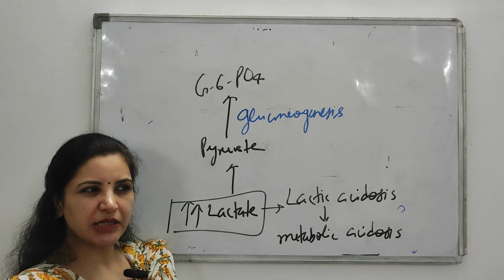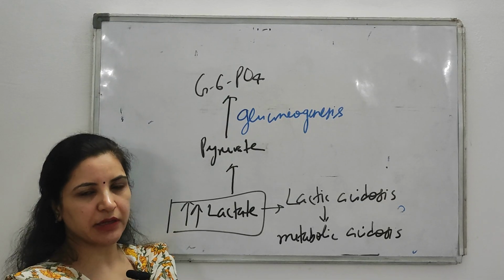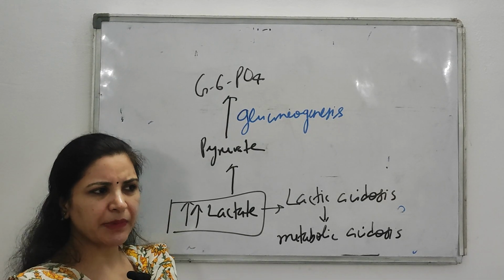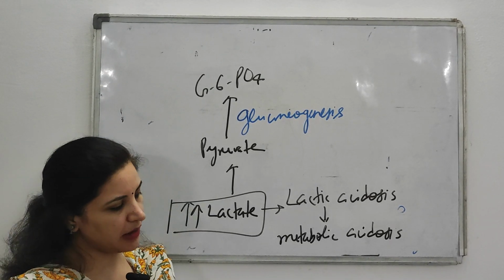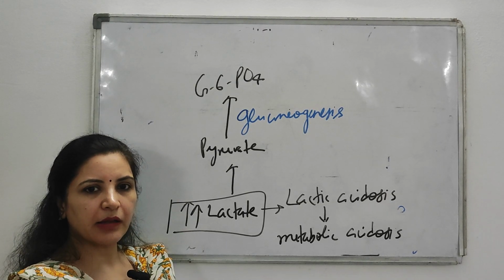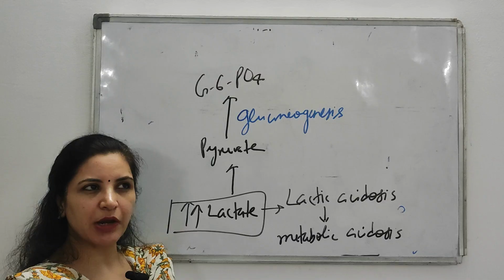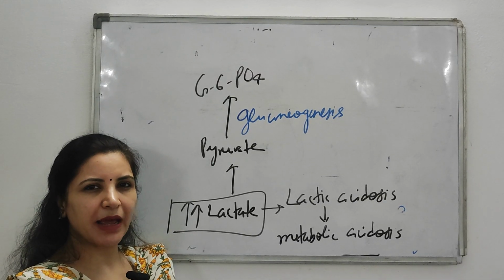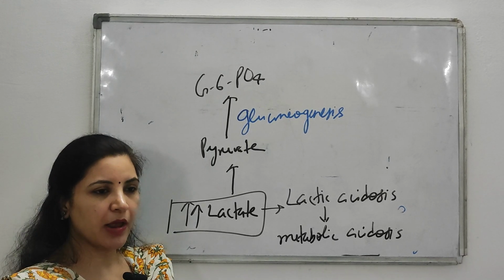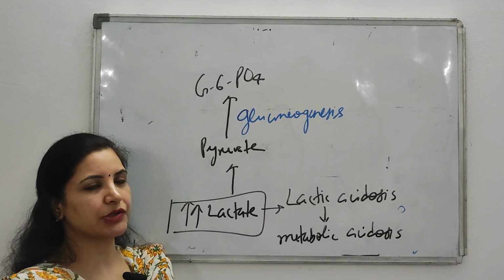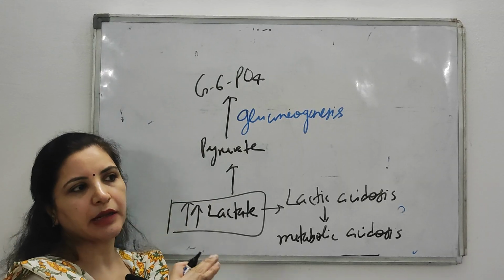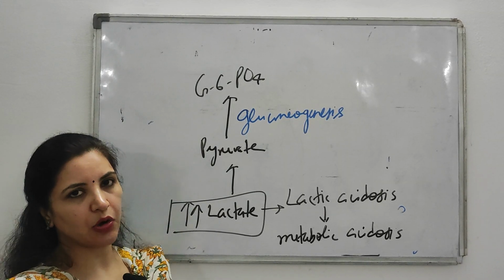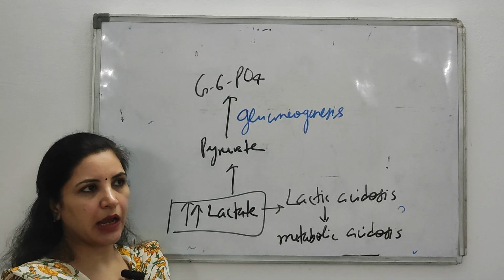This doll-like face is sometimes given in case-based scenarios or MCQs also. The question can be asked in such a way: a patient is suffering from a disorder, and the clinical features present are hyperuricemia, lactic acidosis and doll-like faces. Then what kind of disorder is the patient suffering from, and which enzyme is deficient in this disorder? The question can be asked like that in a case scenario or in an MCQ. So you have to know about this idea, and von Gierke is frequently asked as a short note, so you have to describe all these things in the short note.